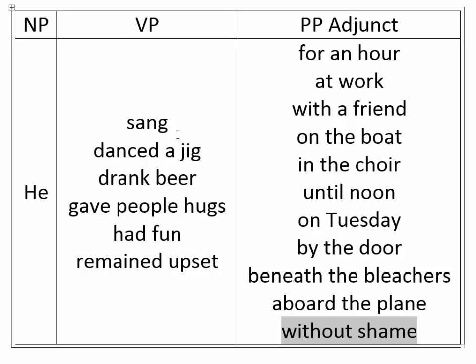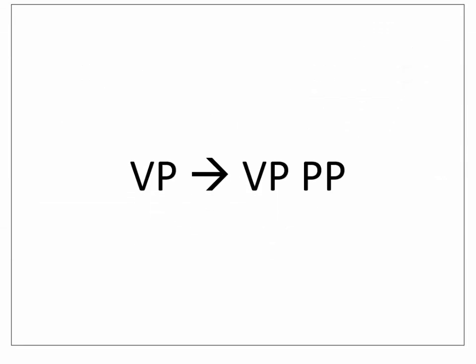Most events that verbs describe will take place in some location in space and time, and so it's pretty easy to just add a prepositional phrase describing those events, again with no particular connection between the verb and the prepositional phrase. Since it occurs as an adjunct, we know that this will be the rule that we'll have: a prepositional phrase can combine with a verb phrase to give us a bigger verb phrase. So let's take a look at an example.